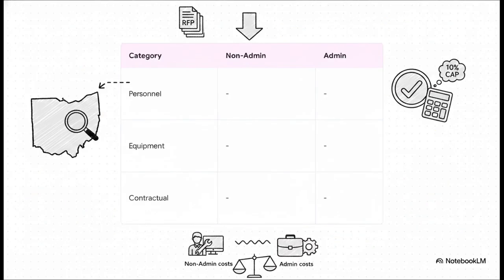To enforce compliance with those federal expense parameters, Ohio requires all subrecipients to use a standardized categorical budget matrix. As outlined in the state's RFP documents, organizations applying for these funds must strictly delineate between non-administrative and administrative costs across categories like personnel, equipment, and contractual expenses. This ensures the 10% administrative cap is mathematically verifiable before any funds are dispersed.